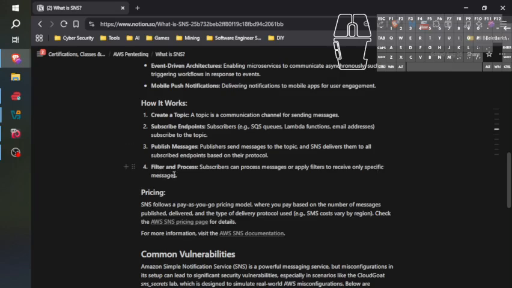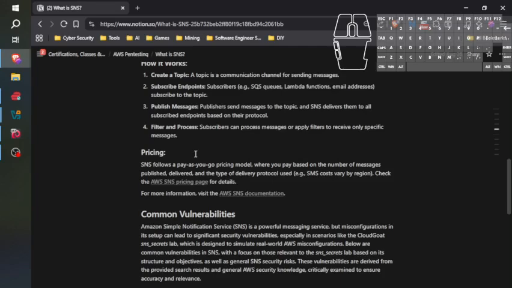So our goal is to try to subscribe to the topic of the AWS environment that we're trying to infiltrate in hopes that we get leaked credentials.